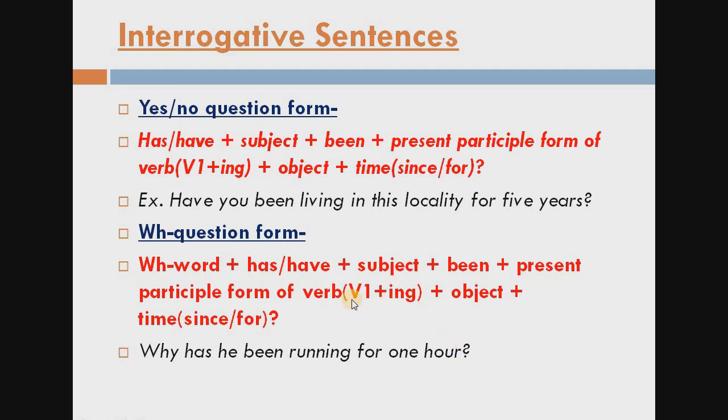Okay. So students, in this video lecture we have learned about the present perfect tense and present perfect continuous tense. So always remember that you have to learn all the rules of formation of how to form the affirmative sentences of the present perfect and present perfect continuous tense, negative sentences and interrogative sentences. You have to learn all the rules. Okay. Thank you students.